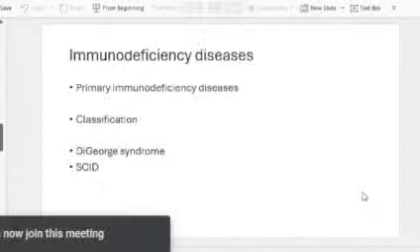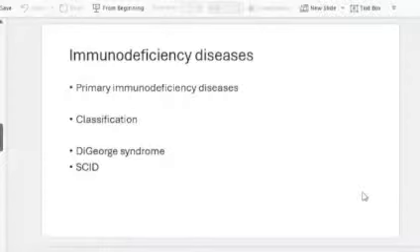And immunodeficiency, I won't ask you to spend so much time learning these diseases. You should know that when somebody asks you to write about immunodeficiency disease, they are asking about primary immunodeficiency disease, meaning the main defect is in the immune system itself, and not due to some secondary cause like HIV or immune suppression following organ transplantation.